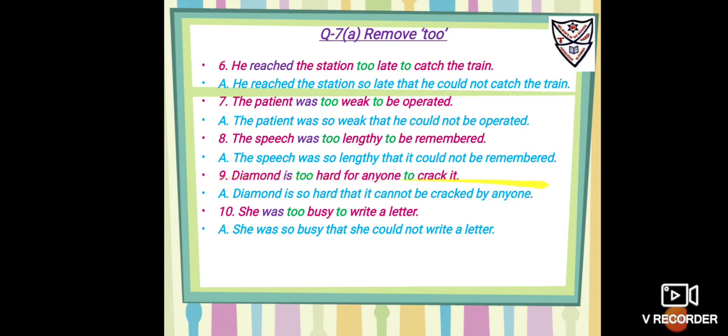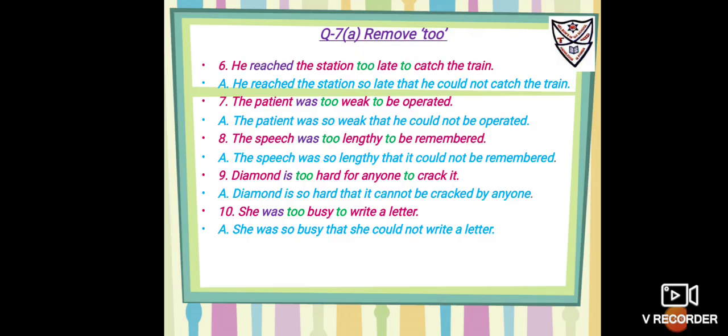Number 9, diamond is too hard for anyone to crack it. So it is, diamond is, remove 'too', put 'so that'. So it is, so hard that it cannot, because you're using 'it', so you have to use 'be'. So it cannot be cracked by anyone, or you can write I cannot crack it, they cannot crack it, she cannot crack it, or he cannot crack it.